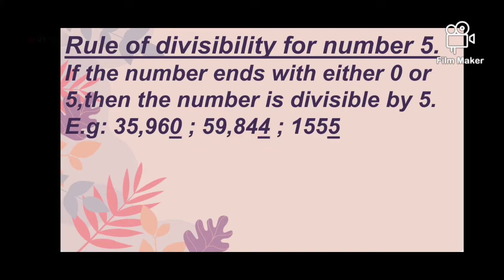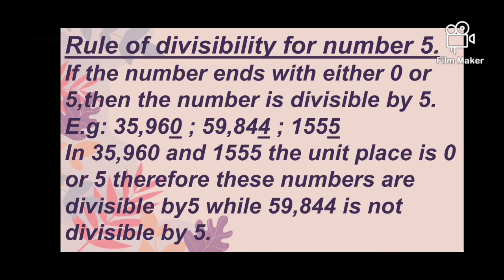So which number is divisible by 5? In 35,960 and 1,555, the unit place is 0 or 5. Therefore, these numbers are divisible by 5, while 59,844 is not divisible by 5 because the unit place of this number is 4. That's why it is not divisible by 5.